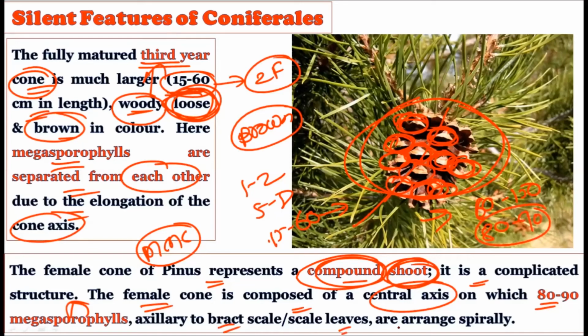Axillary to the bract scales are the ovuliferous scales, arranged spirally. How are these megasporophylls arranged? They are arranged spirally on the main axis, the female strobilus. So the female strobilus has growth in the first year, second year, and third year. When fully matured, it is loose, brown in color, and shows separated megasporophylls due to the increase in length. And these separated megasporophylls form the compound shoot, a very complicated structure made up of 80 to 90 megasporophylls, which are arranged spirally.